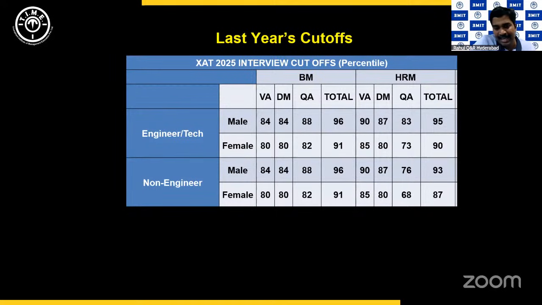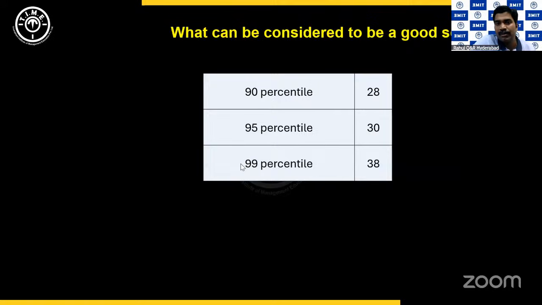So for this slide, please take a screenshot and save this. A lot is going to depend on this. Now, the most important question, the $1,000,000 question that's on everyone's mind: what will happen to the cutoffs this year?